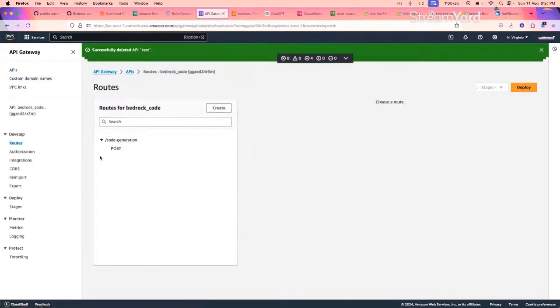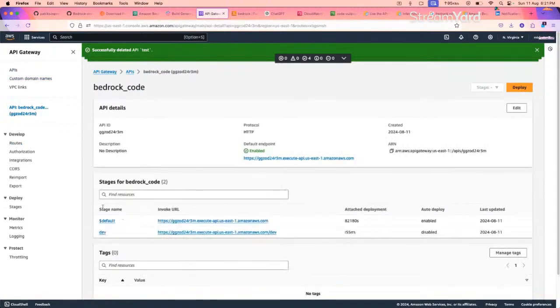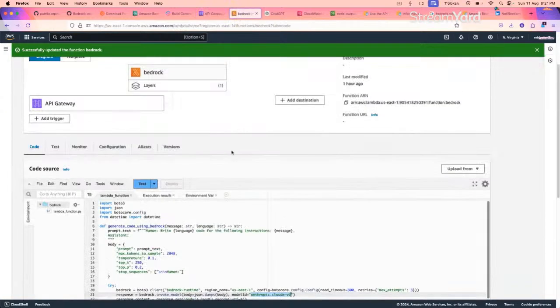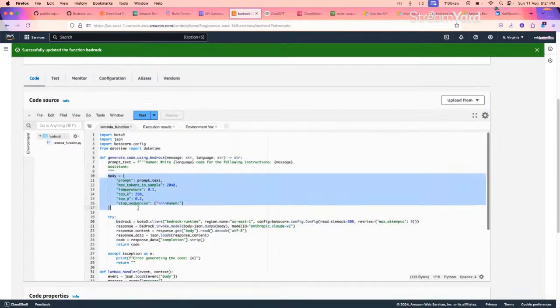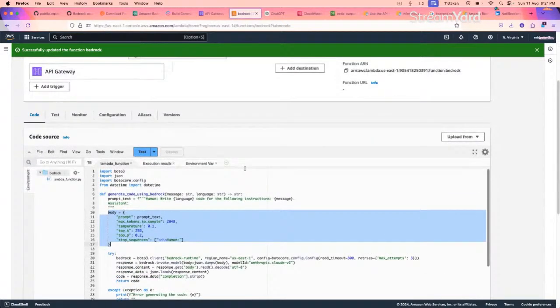So this is the API in our case, the Bedrock API. I have created two stages, the default and the dev one. In this case, we will be using the dev stage. So I hope the code part is clear. It's a simple basic code. We are invoking the already existing Bedrock model, the Anthropic Claude V2. We are giving the parameters here. We are using this particular model to generate code. Let's see now how it goes.